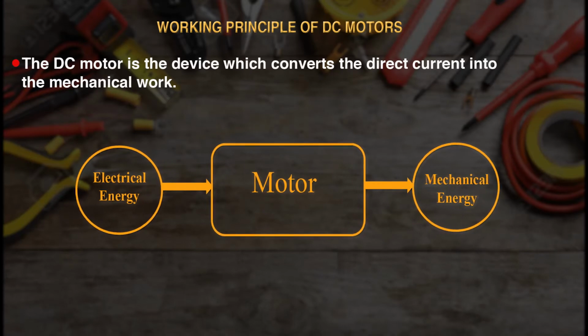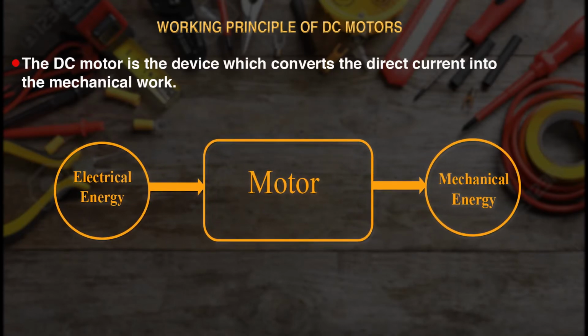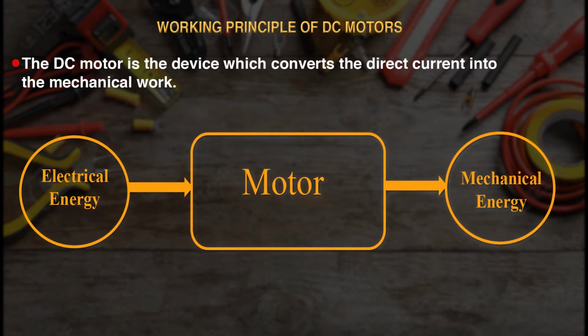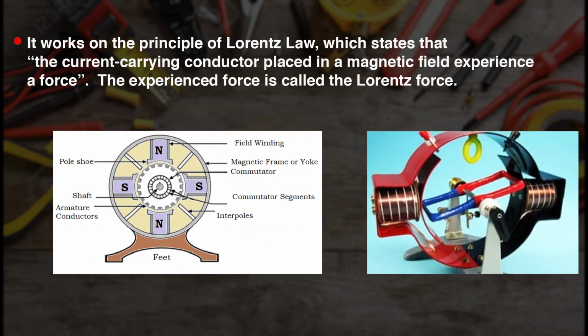Now we are going to discuss the working principle of DC motor. The DC motor is the device which converts direct current into mechanical work. It works on the principle of Lorentz law, which states that a current carrying conductor placed in a magnetic field experiences a force. The experienced force is called the Lorentz force.